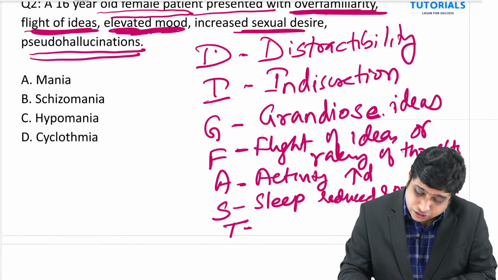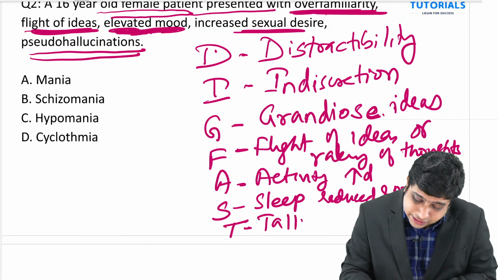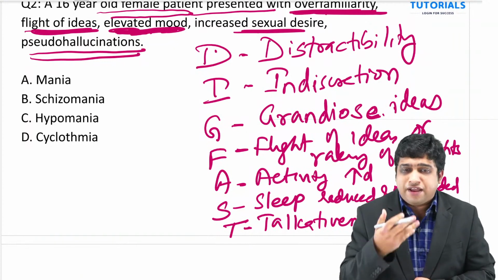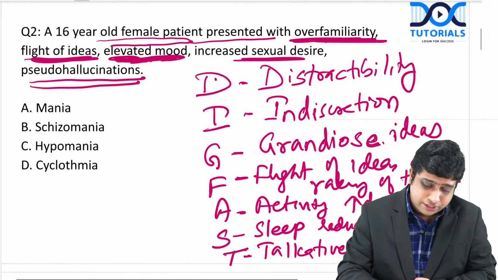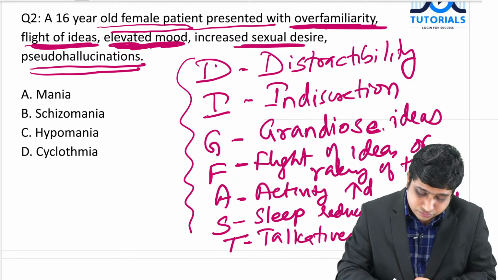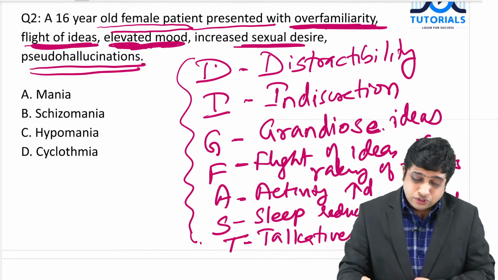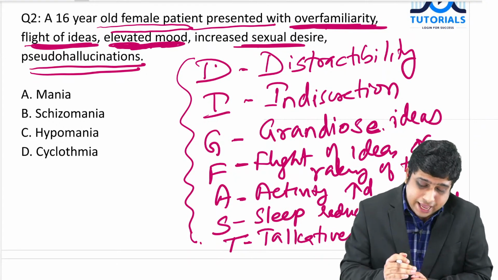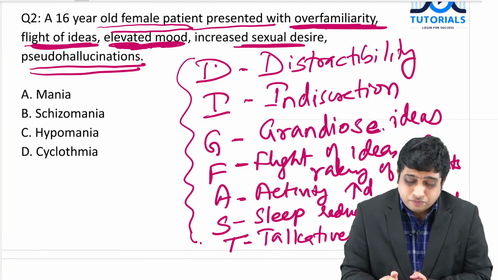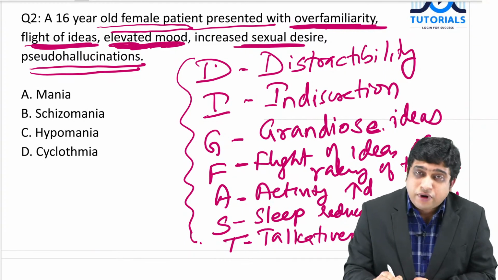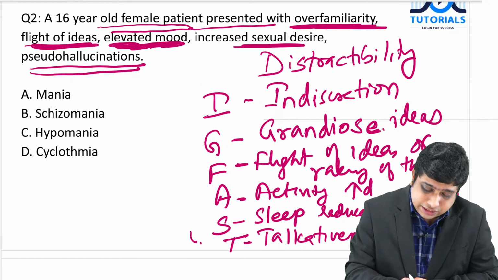Next is talkativeness. Over talkativeness, they will talk without having connection from one point to another. So these are the features. These features are described for both mania and hypomania. So, what is the difference?